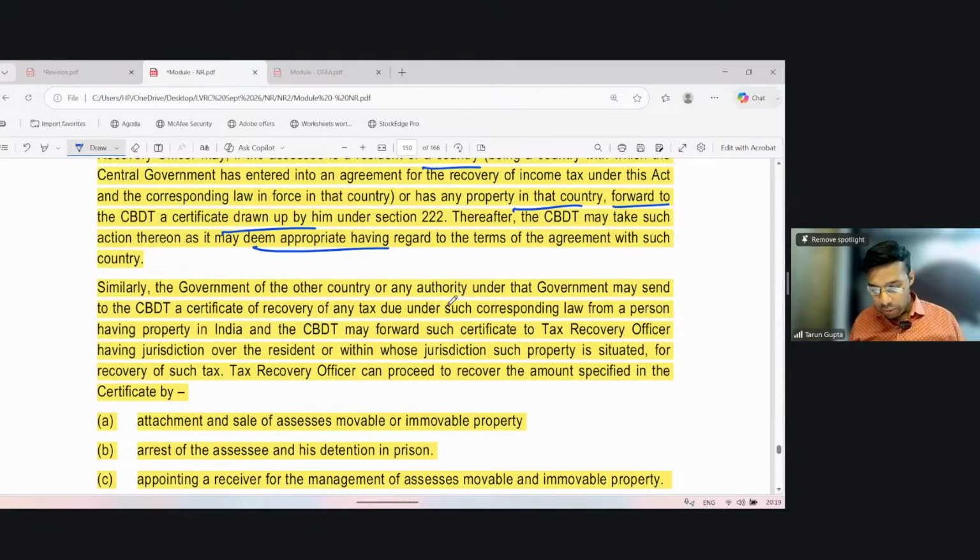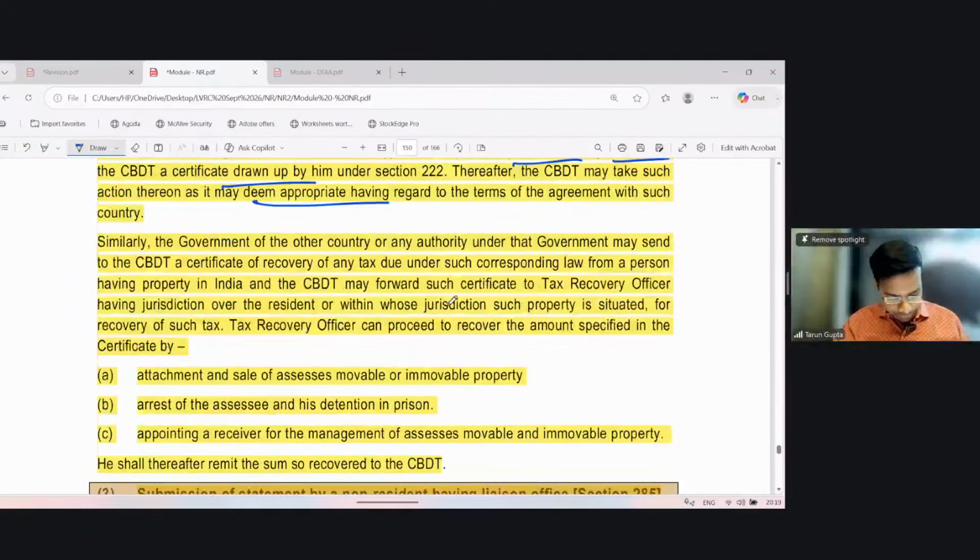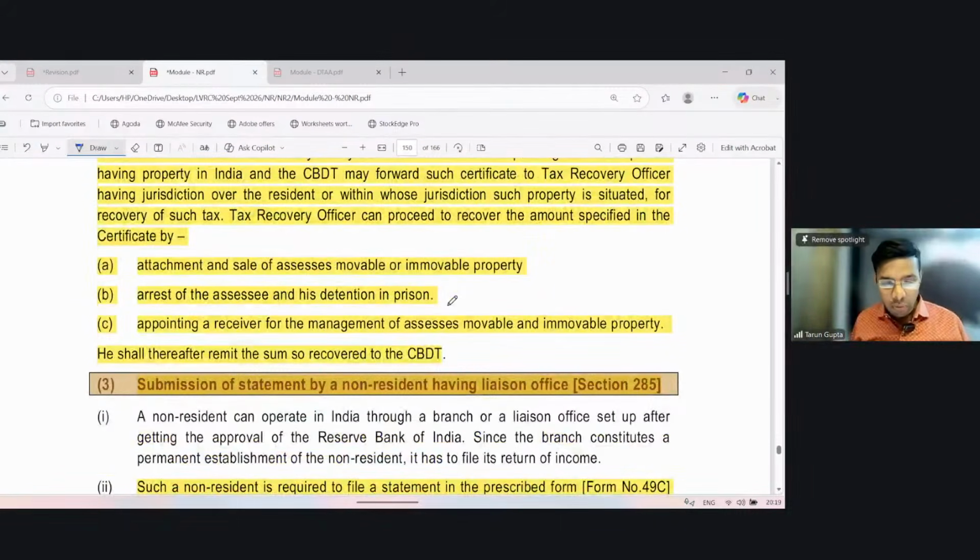TRO can proceed to recover the amount specified in the certificate by the attachment and sale of the assessee's movable property, by the arrest of the assessee and his detention in prison, or by appointing a receiver for the management of the assessee's movable and immovable property. She shall thereafter remit the sums received to CBDT.